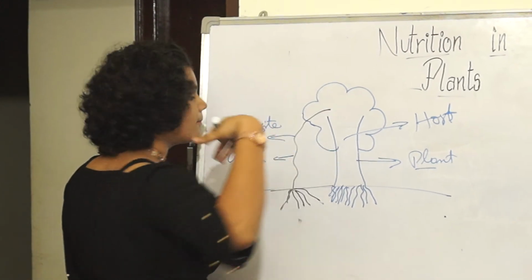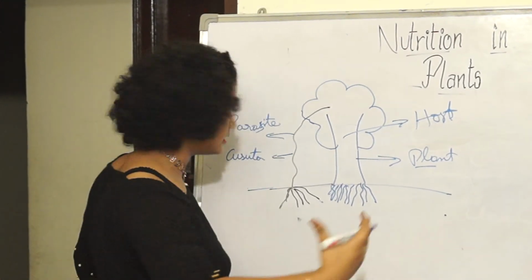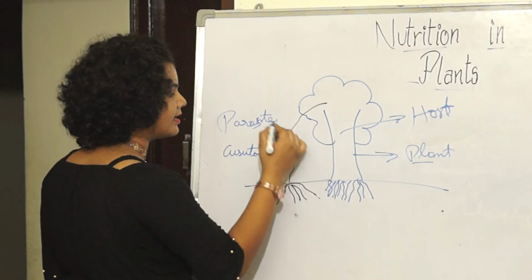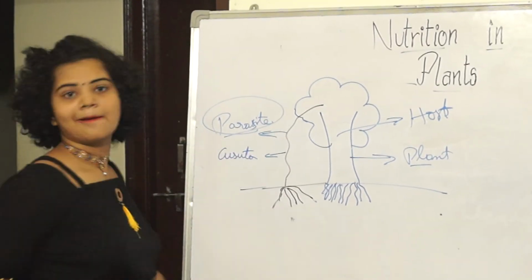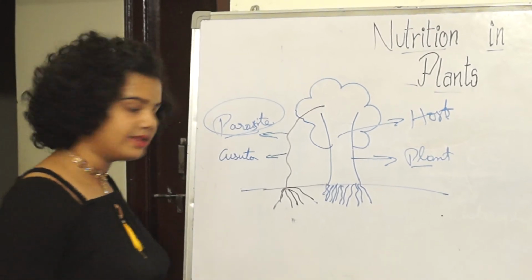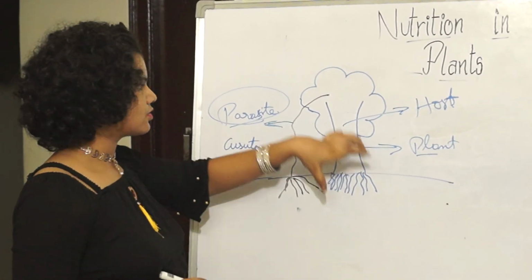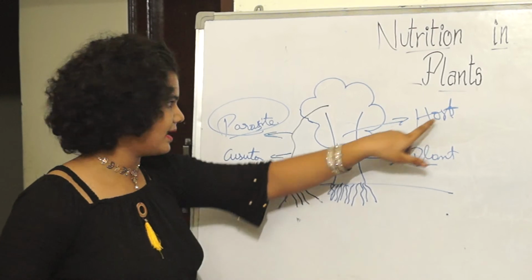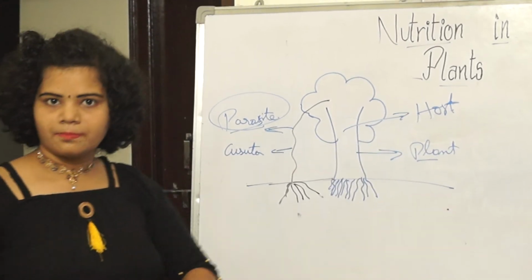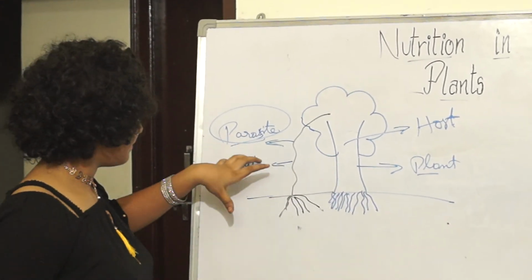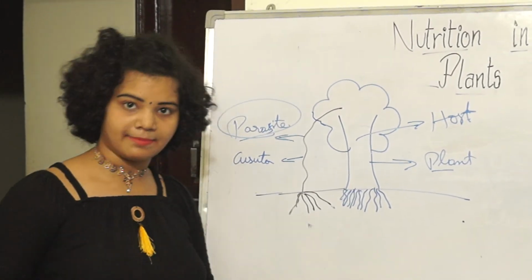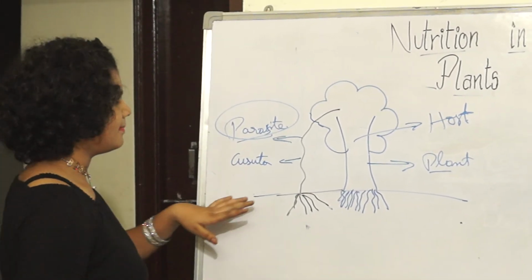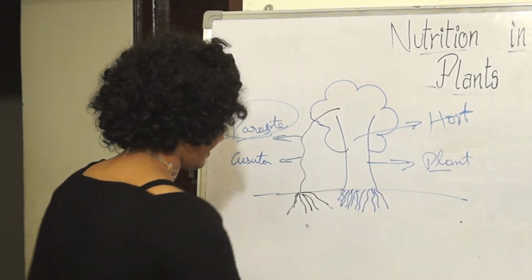So this is the process of heterotrophic nutrition, and the plant which takes food from the other is called a parasite, and the plant which gives is called the host plant. So, understood the process of this Cascada plant which is the parasite? Cascada is also called Amarbel, my dear friends. Okay, Amarbel, and you have the host plant.